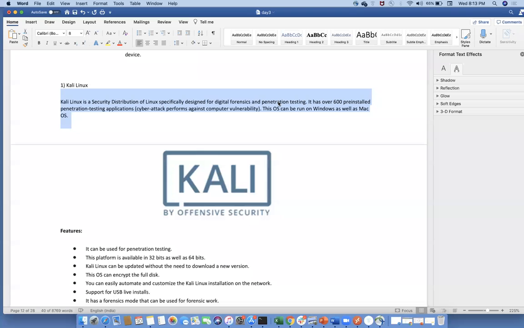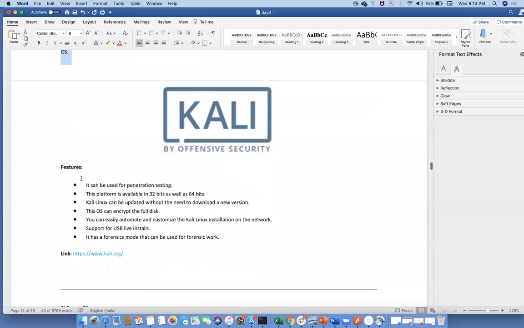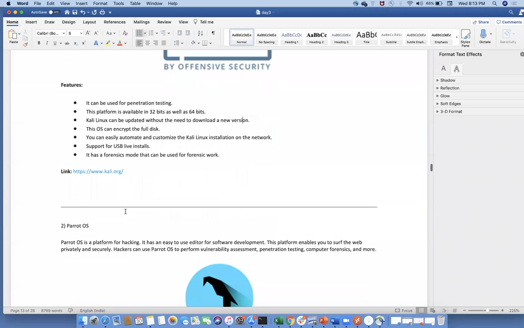Okay, Kali Linux is very powerful. Its features: it can be used for penetration testing. The platform is available in 32-bit and 64-bit. Kali Linux can be updated without needing to download a new version. The OS can be encrypted with full disk encryption. So these are the supported features.